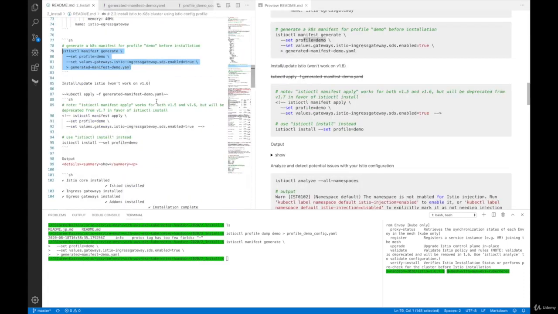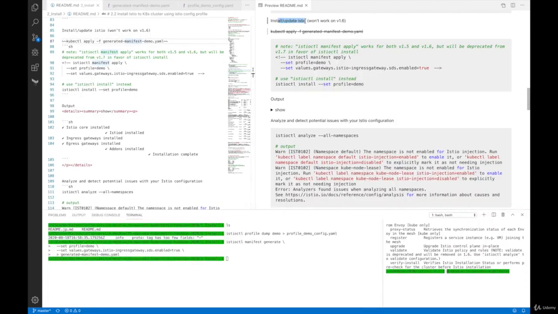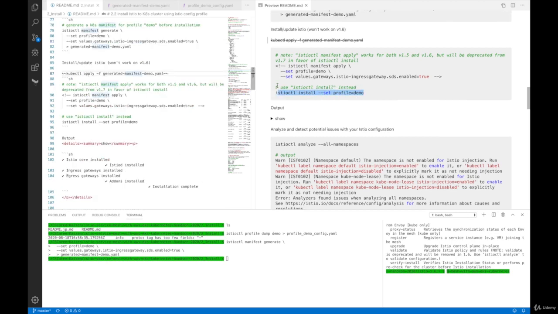So what we're going to do in the next section is install Istio. To do that, we are going to use istioctl install --set profile=demo. This is a simplified version. There's a note here that says istioctl manifest apply works for both 1.5 and 1.6, but this will be deprecated from version 1.7 in favor of istioctl install, which is the second one here.